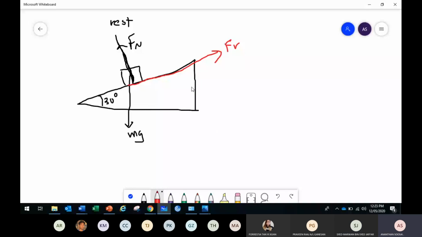If it's in equilibrium, can you draw the vector triangle in equilibrium with the proper internal angle for 30 degrees? Which force do you take to draw the vector triangle? First, use the force which is either perfectly horizontal or perfectly vertical to start drawing. So I think my choice is weight. I draw the weight first, weight acting down, mg. Then I connect one of the forces here, maybe I take the friction, so I put the friction here.